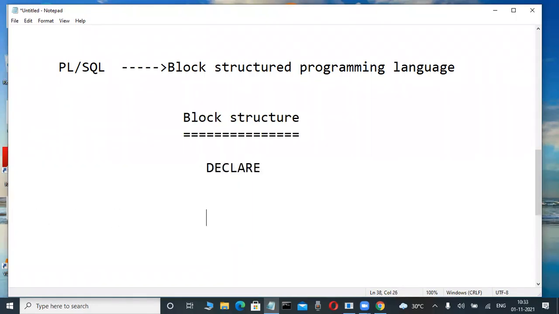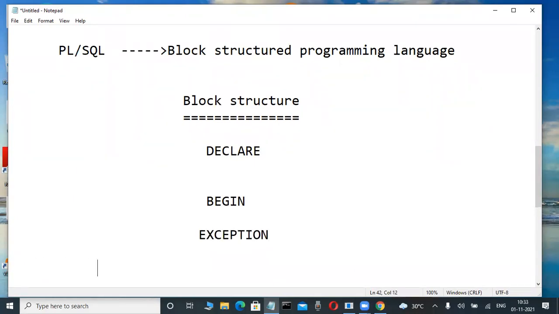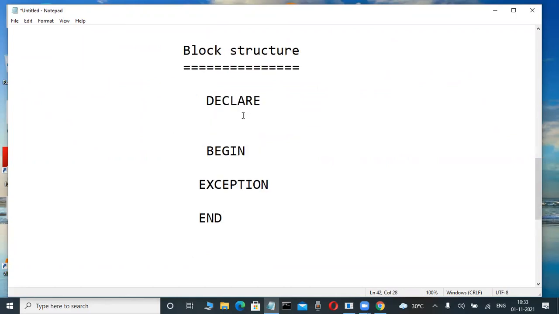I will tell you. Here, begin is a keyword. Again, exception is a keyword. Last, end is a keyword. Slowly observe here. What is block structure means in PLSQL? These types of codings are there. Daily we are writing, but that is not difficult coding only. Concentrate here.